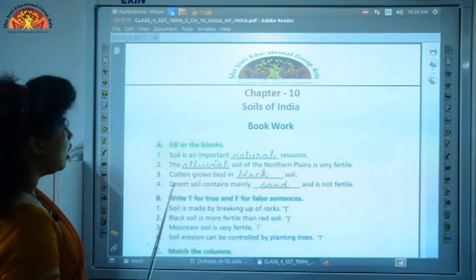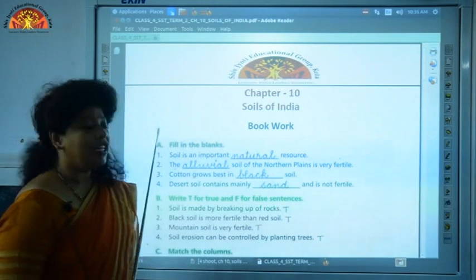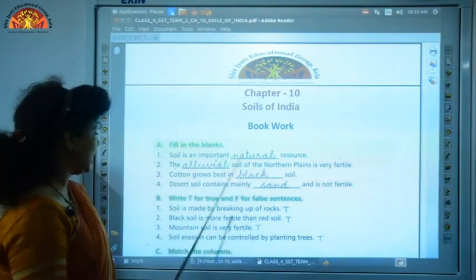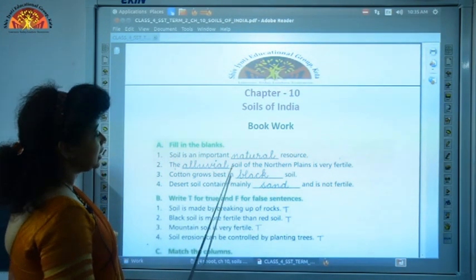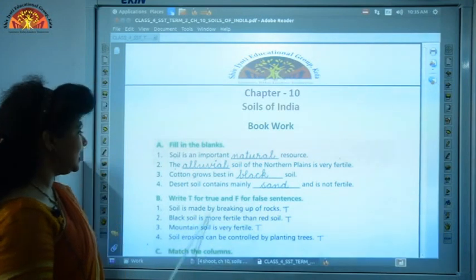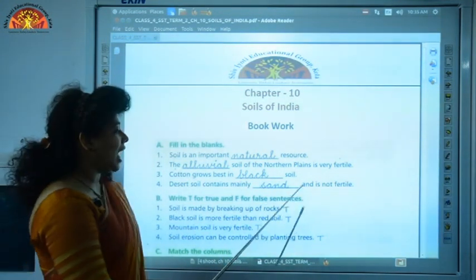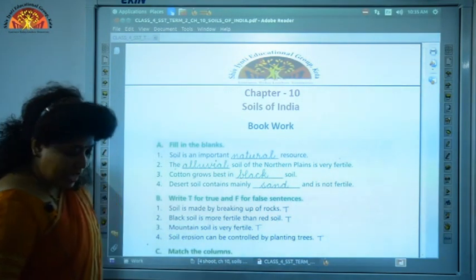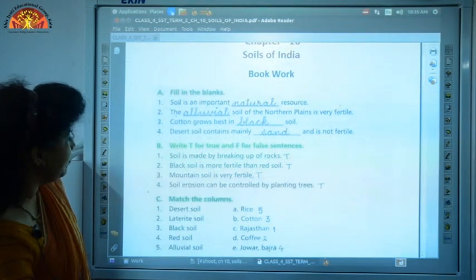Question 3, cotton grows best in dash soil. So cotton grows best in black soil. Question 4, desert dash contains mainly sand and is not fertile. So the answer is desert soil contains mainly sand and is not fertile. Now come to exercise B of page 71.